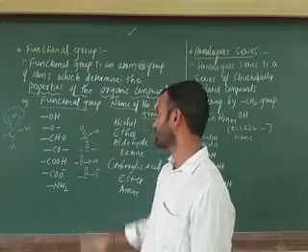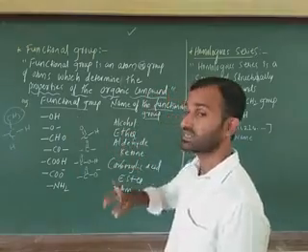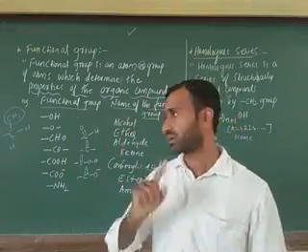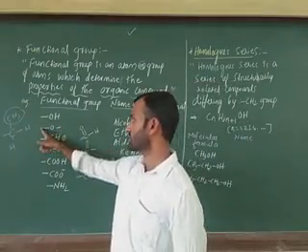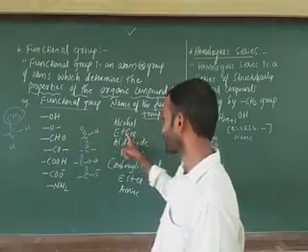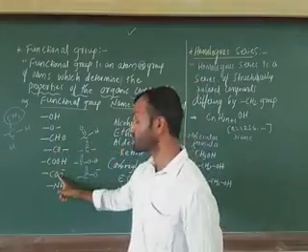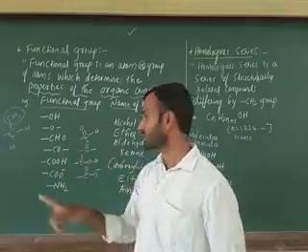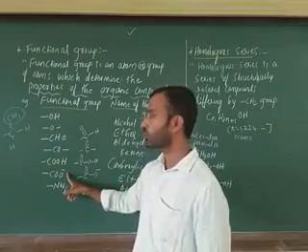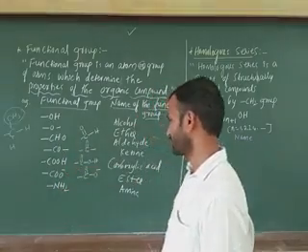Alcohol is what? Bear in mind. Next after that, ether is there. Ether is different, ester is different. Just see here, this is ether, CH3OCH3. In this case, this is ester. Ether does not contain the carbonyl group, but ester contains the carbonyl group. That is why it is a most important point.